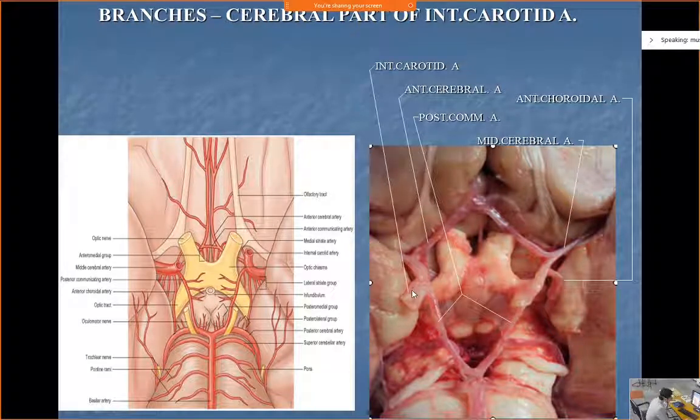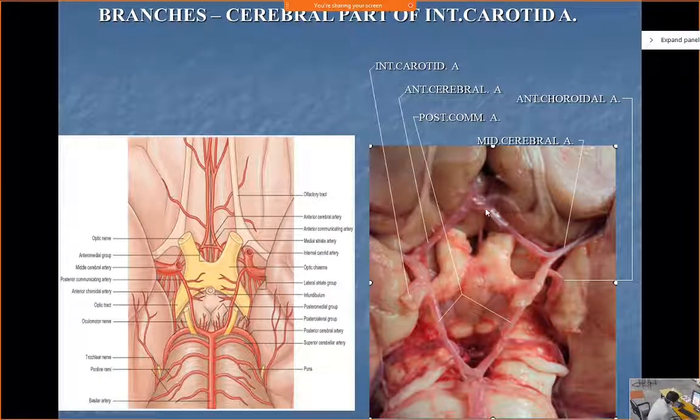Okay, so let us just see how it is formed. The internal carotid artery gives two terminal branches, anterior cerebral and middle cerebral. The anterior cerebrals on either side are communicated by a short segmental artery which is known as the anterior communicating artery. Then posteriorly, the posterior communicating arteries communicate with the posterior cerebrals on either side, which are the terminal divisions of the basilar artery. Okay, thus this circle is complete.